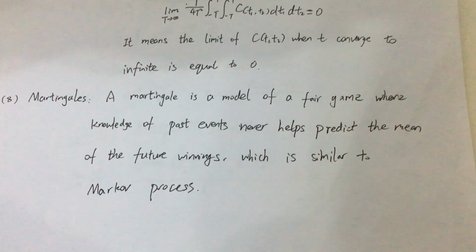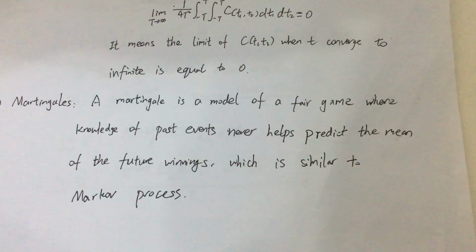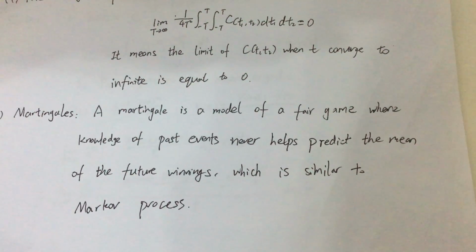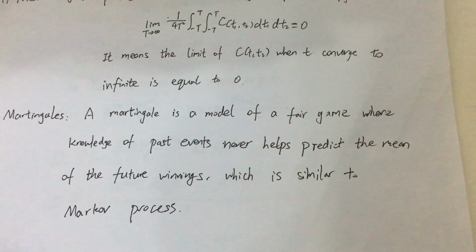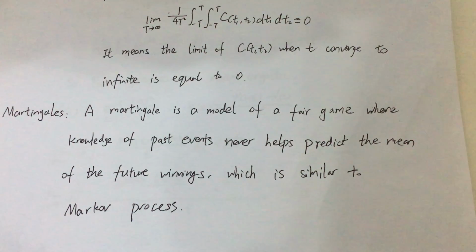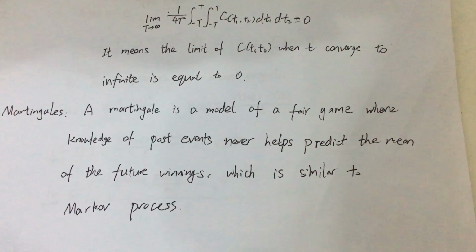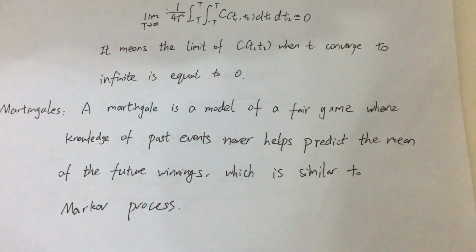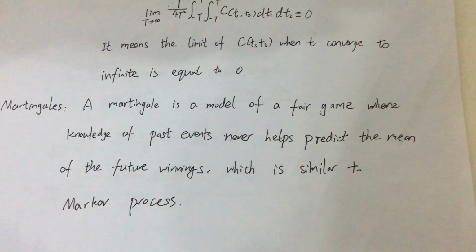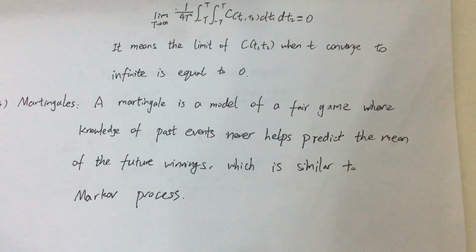The last one is martingales. From Wikipedia, we can see that a martingale is a model of a fair game where knowledge of past events never helps predict the mean of the future winnings, which is similar to the Markov process we introduced before.